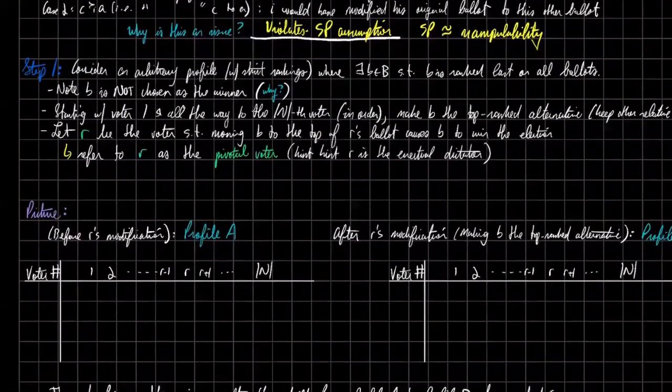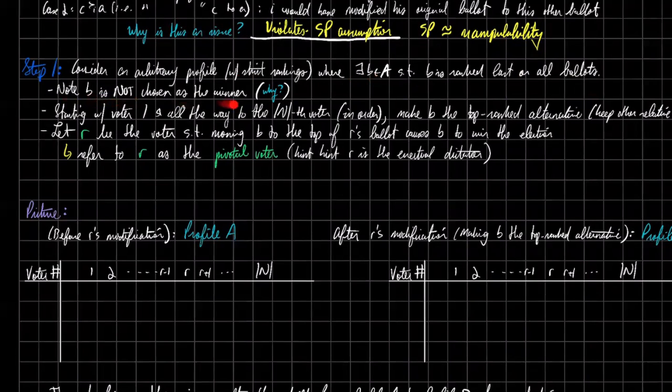So step one, we are going to consider an arbitrary profile with strict rankings. So you can't say that two candidates are tied in your ranking. You have to always rank one above the other strictly. We're going to say that there exists Trump, which is in, this is a typo, the set of alternatives A, such that Trump is ranked last on all the ballots, for some unknown reason.